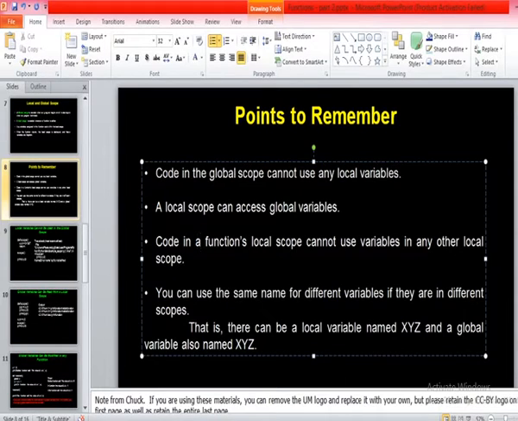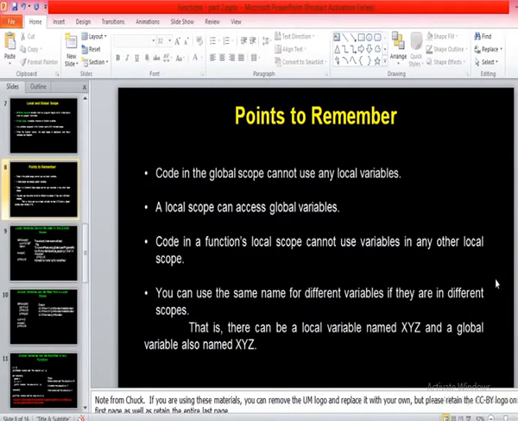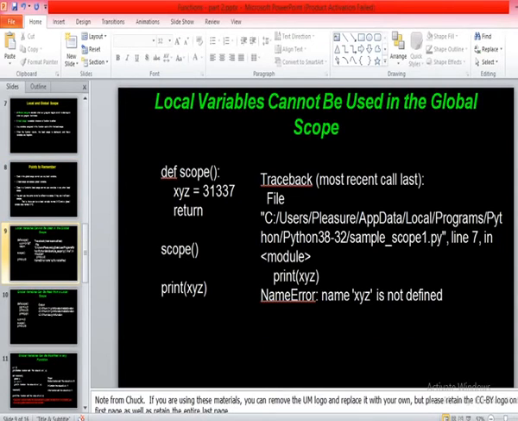The fourth point: you can use the same name for different variables if they are in different scopes. For example, in the global scope I may have a variable called xyz, and in the local scope you can also use a variable called xyz. One exists in global scope, another in local scope, but they have the same name. That's allowed. There won't be any conflict, only some confusion about the value of the variable. We'll take them one by one now. First one now. Did you get these points?